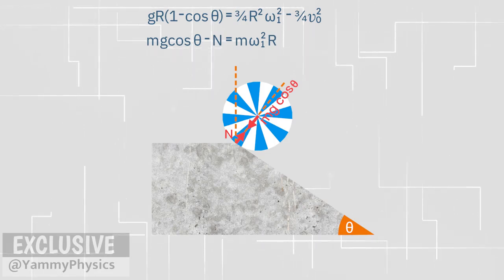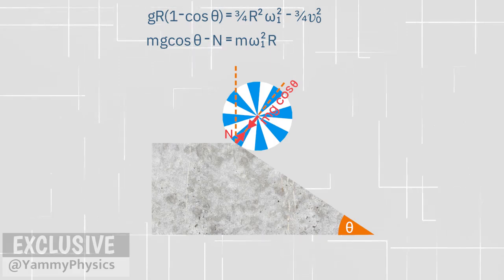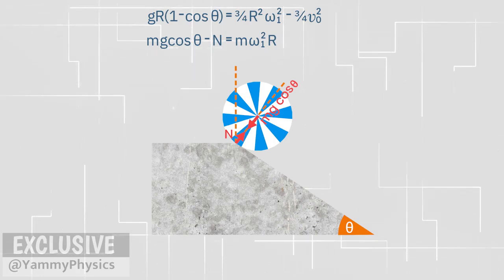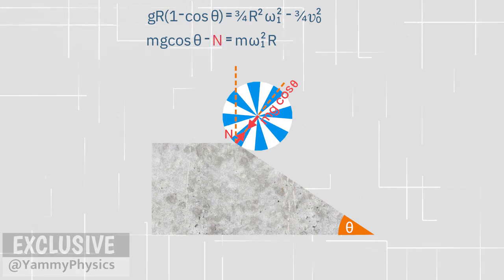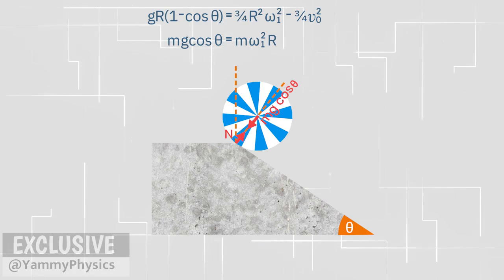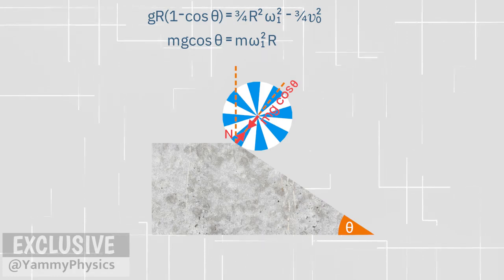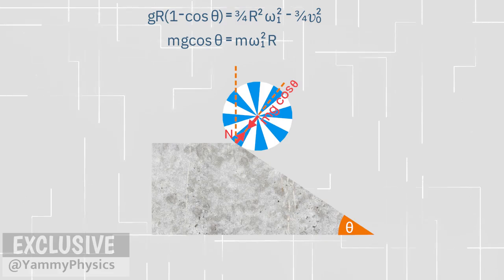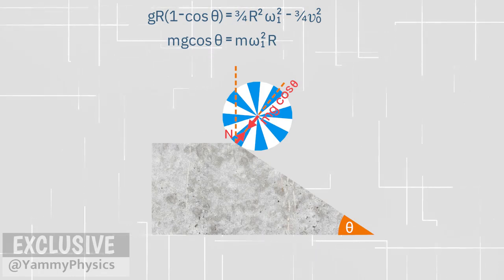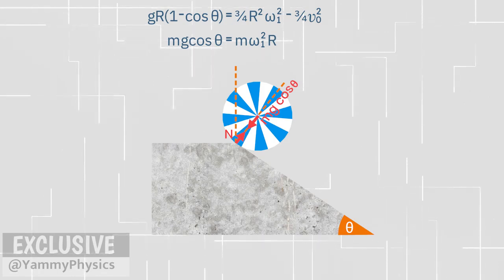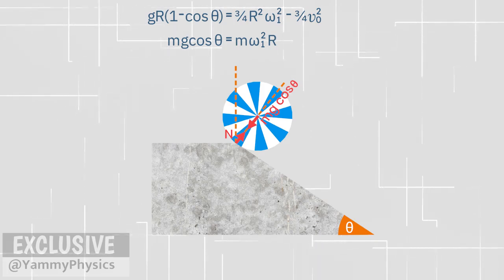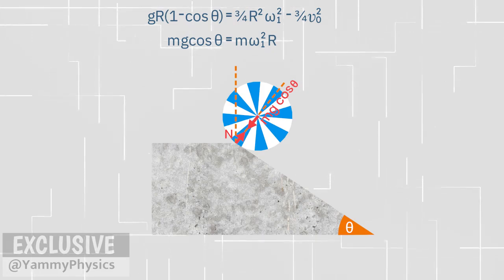Because we are asking for maximum velocity, at the limiting velocity, the yo-yo will not touch the inclined surface. We can say that at maximum velocity, the normal force is 0. N is equal to 0. This is equation 2. Now we have two equations with two unknown quantities. Which of these two quantities do we want to calculate? V0. This is correct. So we need to eliminate omega 1.